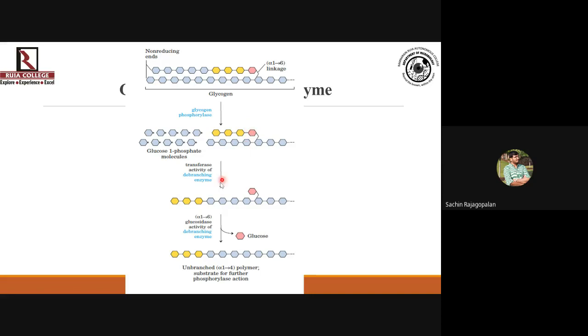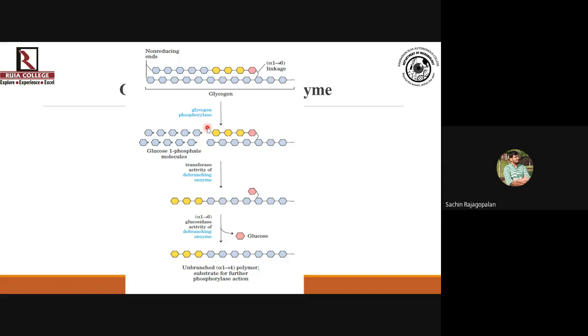It has been cut from the branch and transferred to the linear polymer. And 1 glucose residue is still left. That will be cleaved again by the debranching enzyme, and that glucose will be set free. So the glucose at the branching point is set free by the debranching enzyme itself, but the 3 glucose residues before it are transferred to the linear chain, such that now only a linear polymer is left.